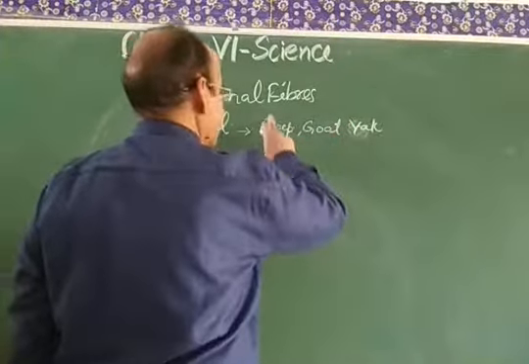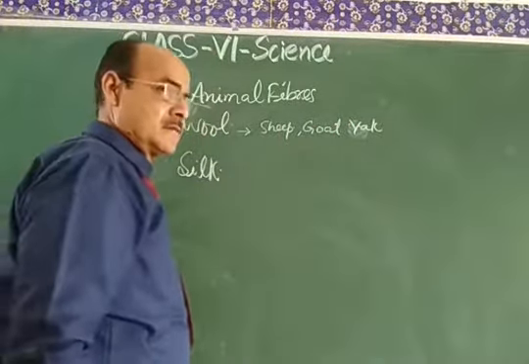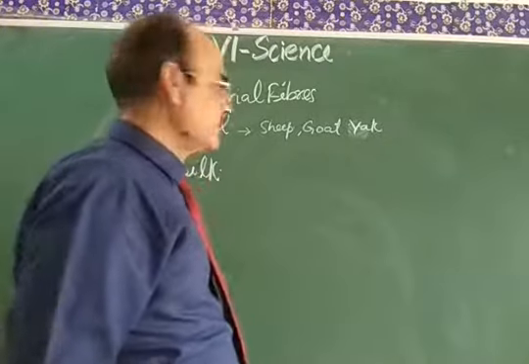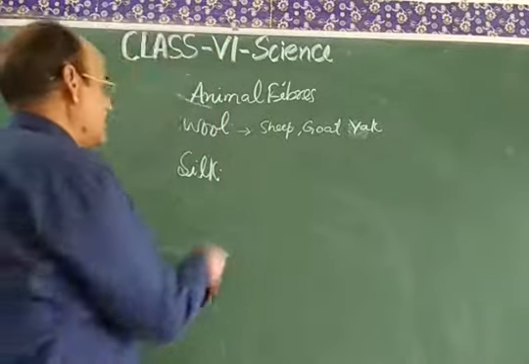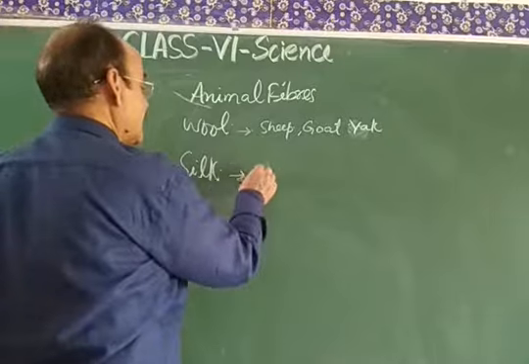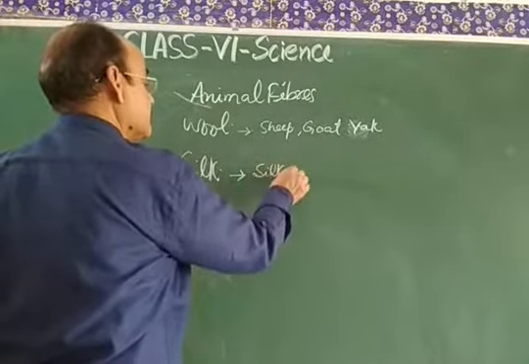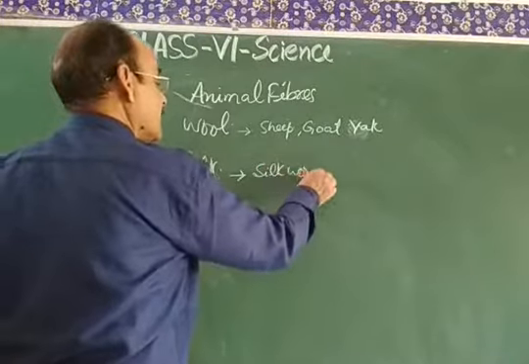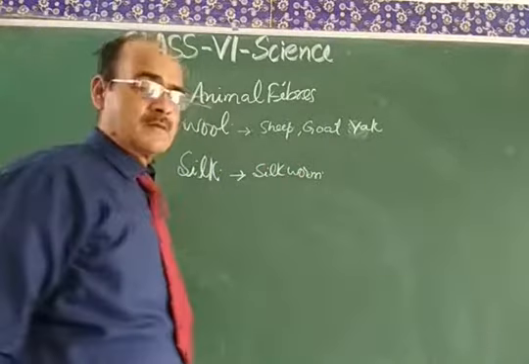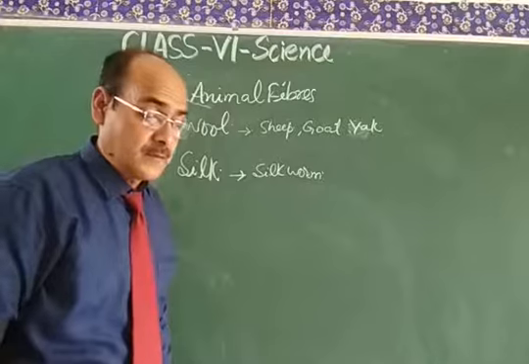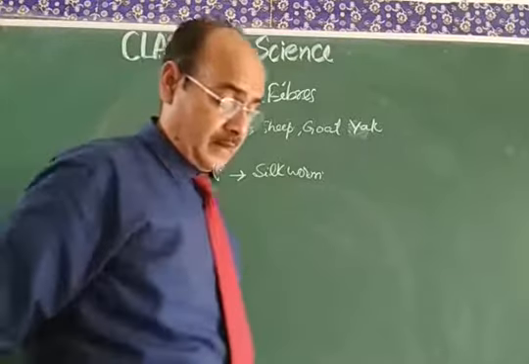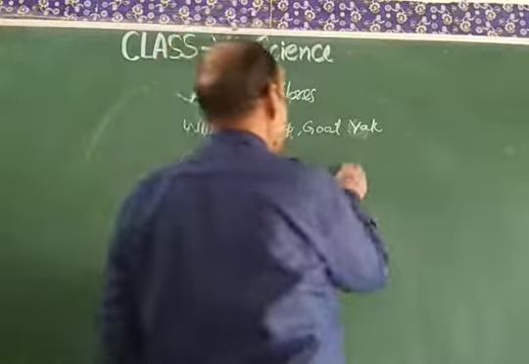They are found in the Himalayan region in the winter at the coldest place, and silk we can get from silkworm cultivation. Silkworm cultivation means the silkworm produces the cocoon, and it is called sericulture.